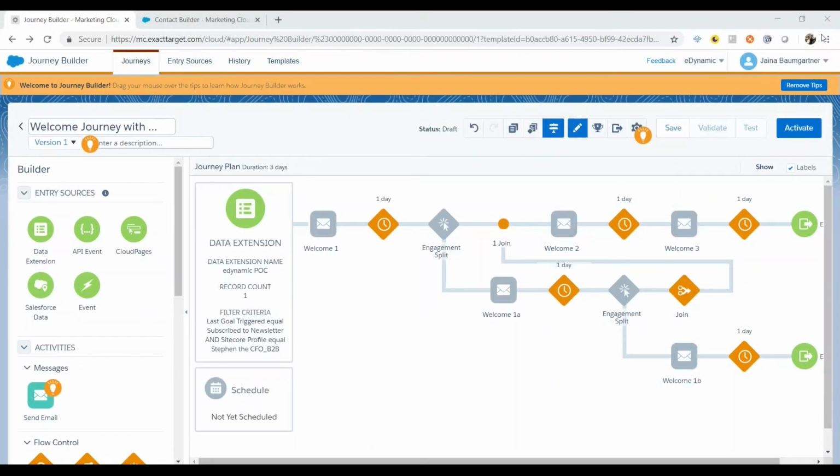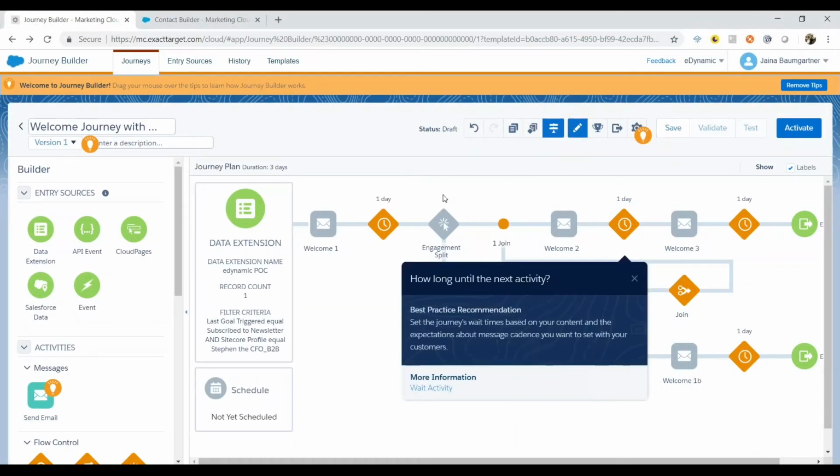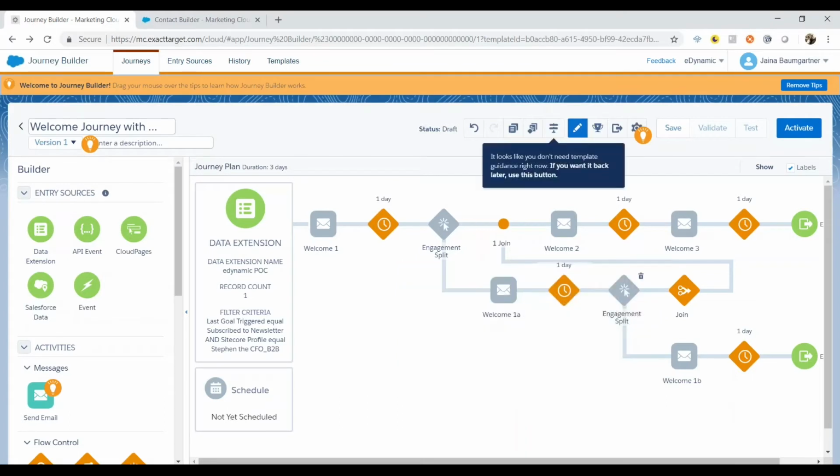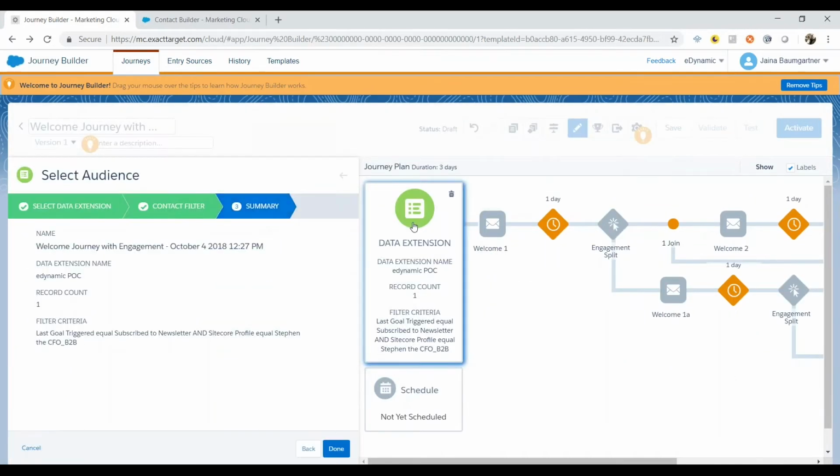All right, let's see what this looks like from Journey Builder in Salesforce Marketing Cloud. So we've basically used a data extension and created a journey using the data extension, eDynamic PSC.